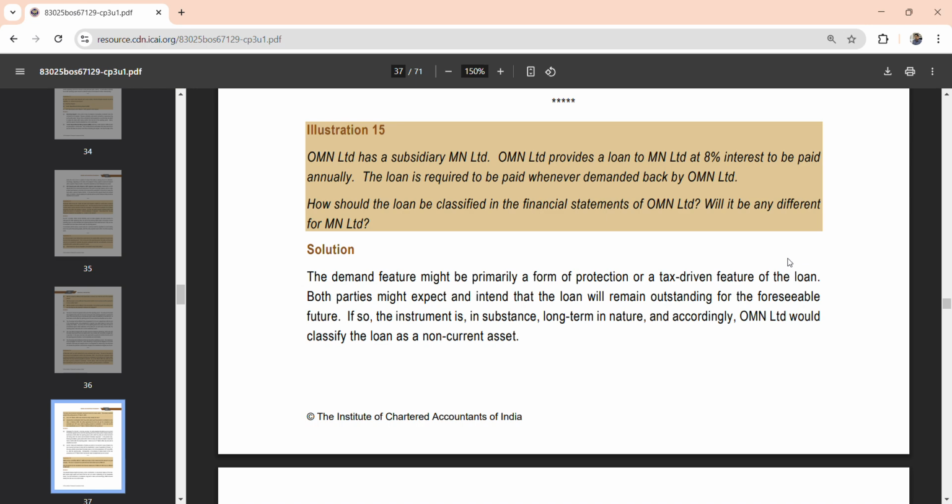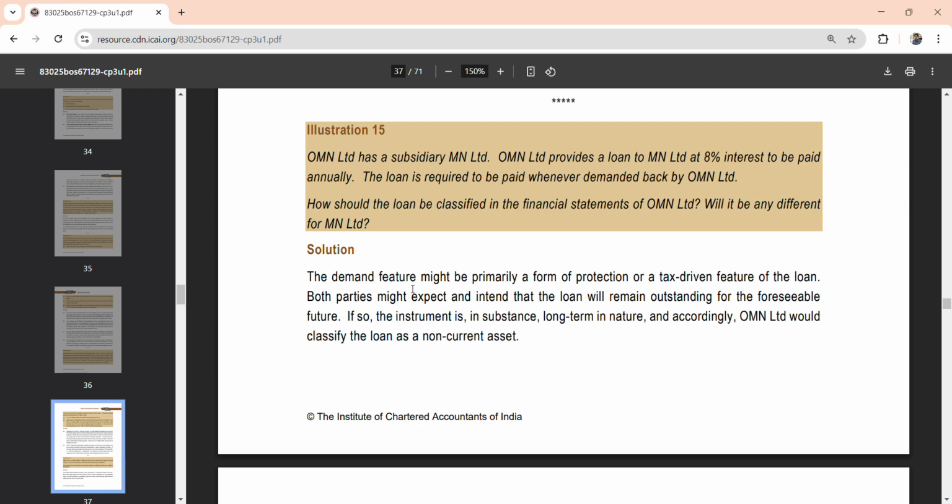Let's quickly take a look at one question from Ind AS 1, which will be very handy for you. OMN Limited has a subsidiary, MN Limited. OMN Limited provides a loan to MN Limited at 8% interest to be paid annually. The loan is required to be paid whenever demanded back by the holding company OMN Limited. How should the loan be classified in the financial statements of OMN Limited? Will it be any different for MN Limited?